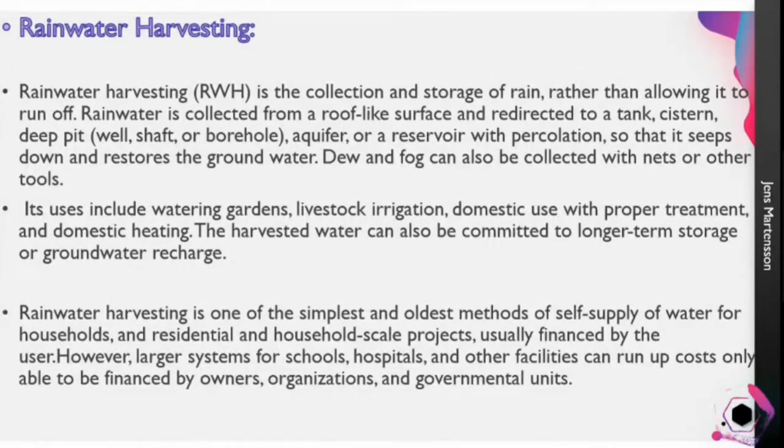Rainwater is collected from the rooftop, that is roof-like surfaces, and redirected into a tank or any storage material. It can be a tank, or a dug pit that can collect and reserve the water, which can be used for other purposes, like watering gardens, livestock, irrigation, domestic uses, or treatment of domestic heating. Any number of things. Just as we use a pipe to take water from the ground, instead we can use this collected water for the other everyday processes in our houses.